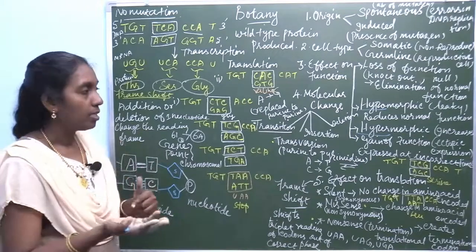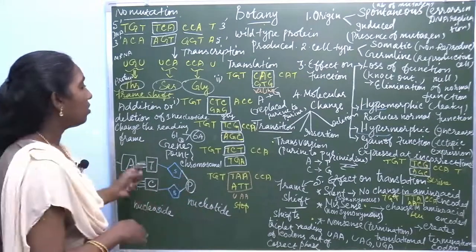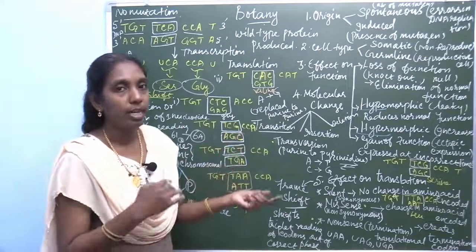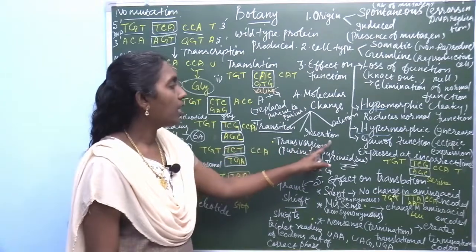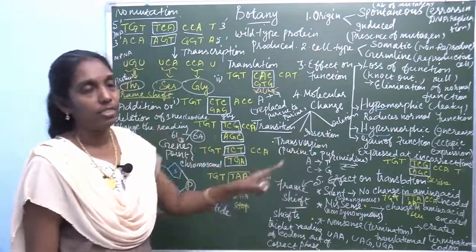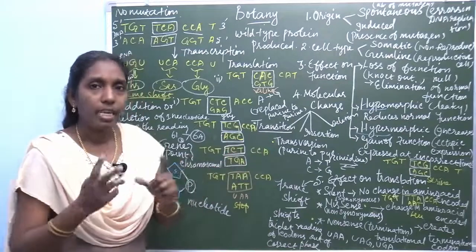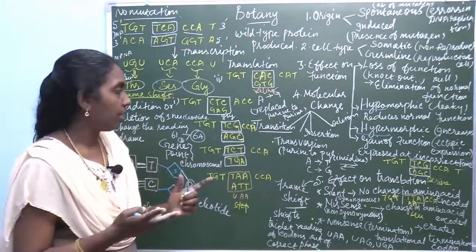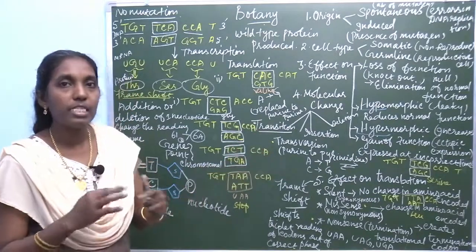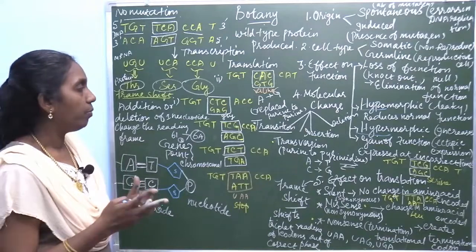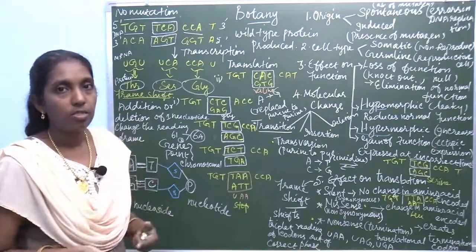So, in this molecular change, there is either a replacement, that means substitution, or addition or deletion, either substitution or insertion. All of this comes under this category. There are four different types: transition, transversion, insertion and deletion. The first type is transition. What is meant by transition? It is one kind of substitution mutation. Transition and transversion come under substitution mutation, a gene mutation. What is substituted? The nitrogenous bases are substituted.